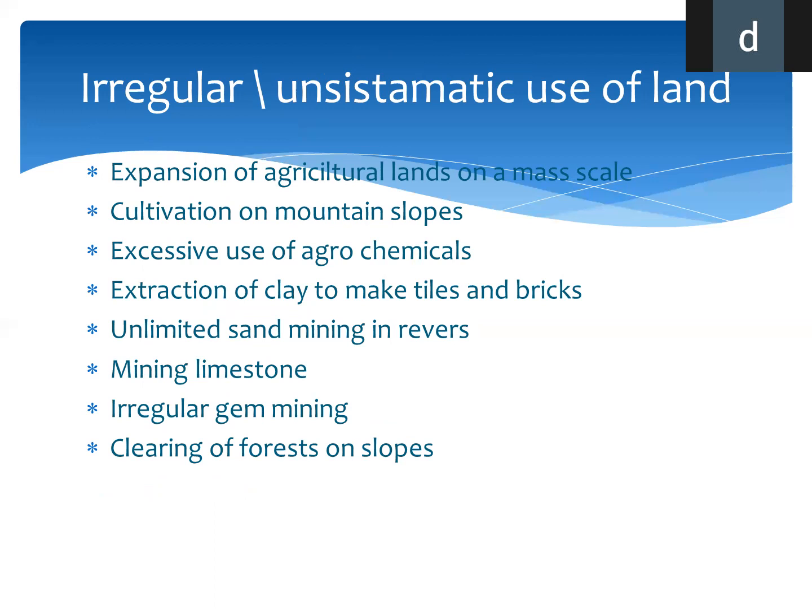That means භූමිය නිසි ආකාරව පාවිච්චි නොකිරීම. So what are the things that we can discuss under this irregular use of land? Right, we'll see, children. Expansion of agricultural lands on a mass scale. විශාල වශයෙන් කෘෂිකාර්මික භූමි ඇති කිරීම. That is an irregular use.